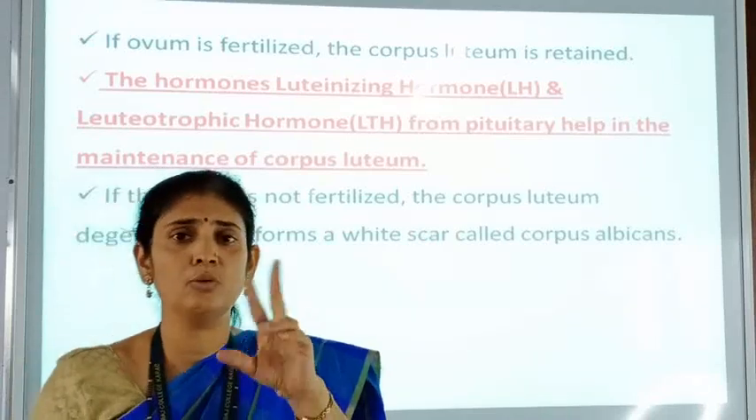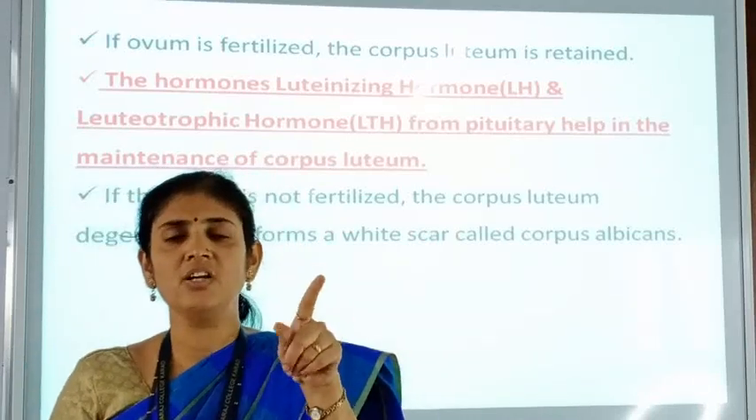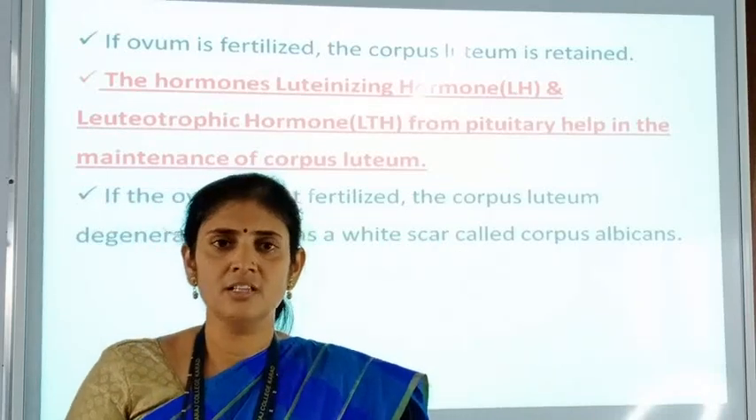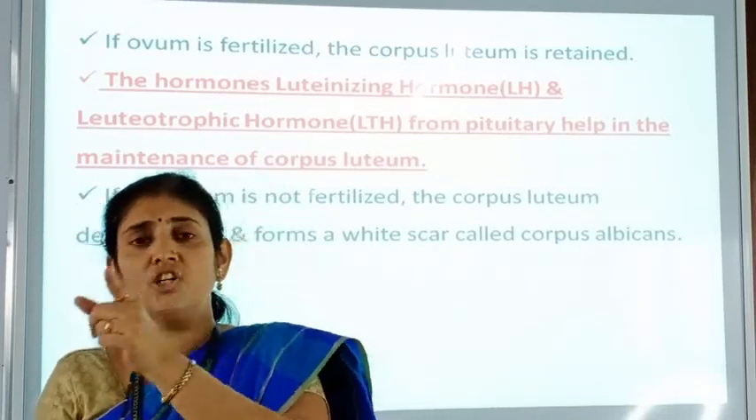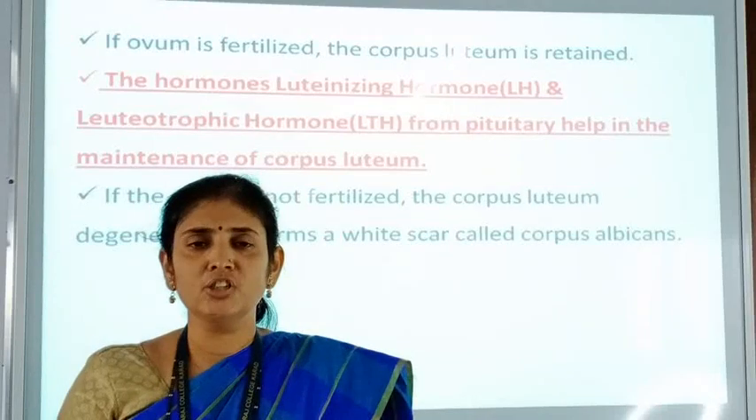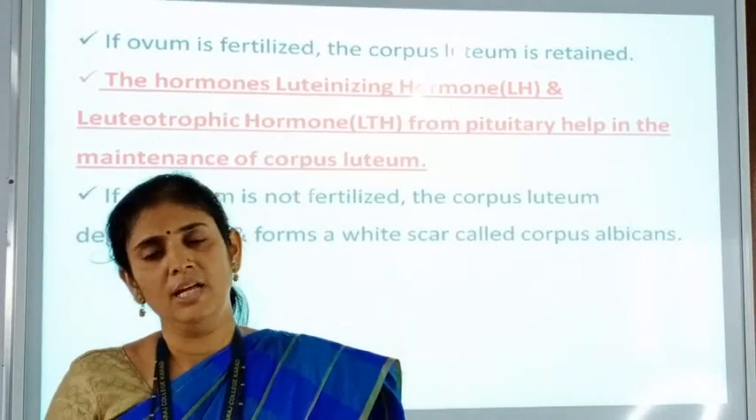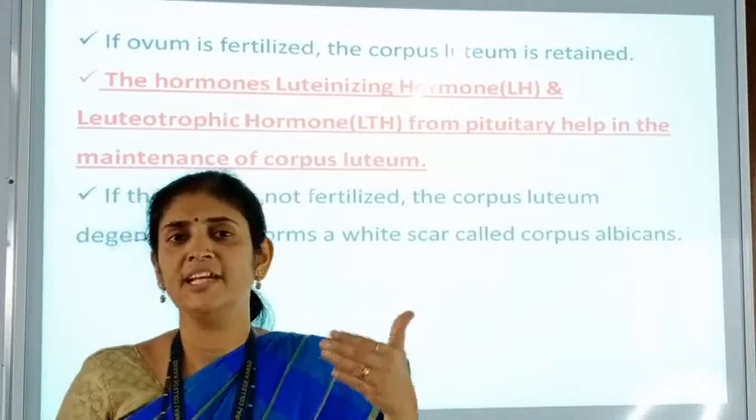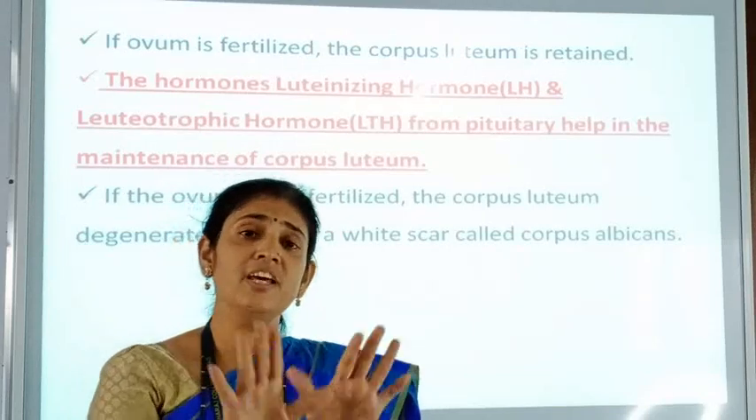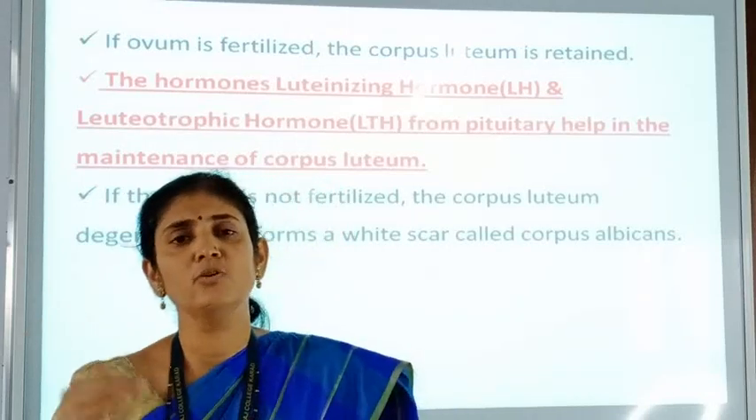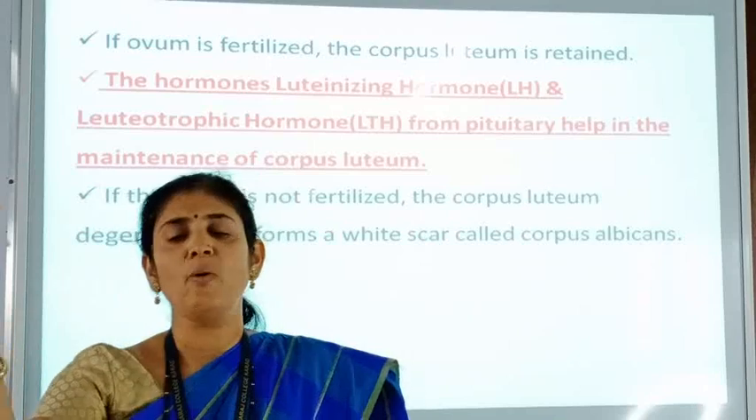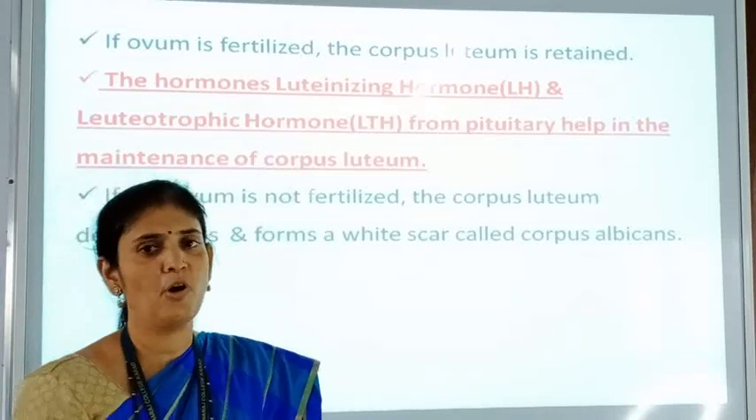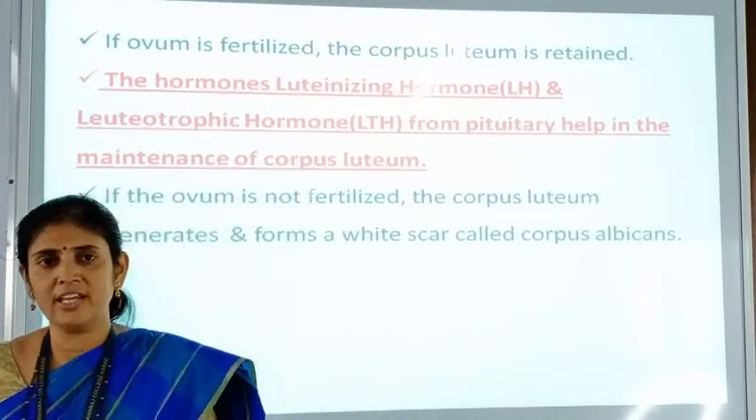So here are 2 conditions. First condition, if fertilization occurs, and second condition, if fertilization does not occur. If fertilization occurs, the corpus luteum is maintained and it secretes progesterone for the maintenance of pregnancy. And if there is no fertilization, the corpus luteum degenerates and a white scar, the corpus albicans, is formed. So these are the ovarian changes.